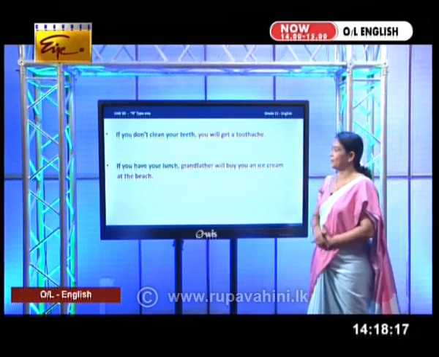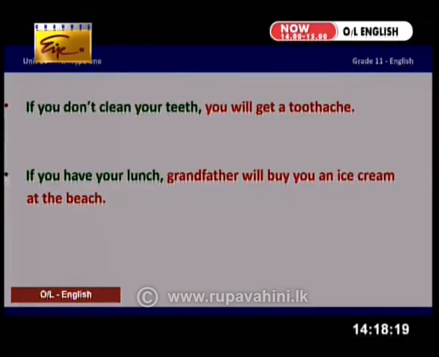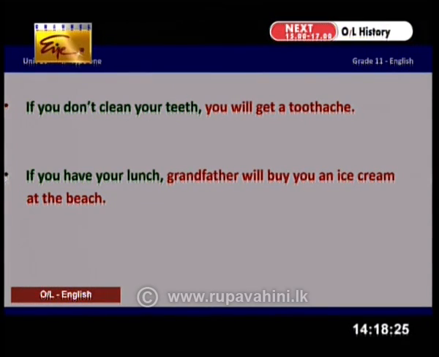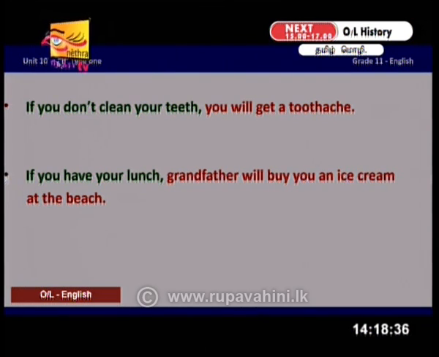So we will take some examples. Here are some examples. Now look at the first one. If you don't clean your teeth, you will get a toothache. Now it's very simple for you to identify the condition and the result, or the subordinate clause and the main clause. Isn't that so? So what is the condition here? If you don't clean your teeth, I have placed it at the front, right?